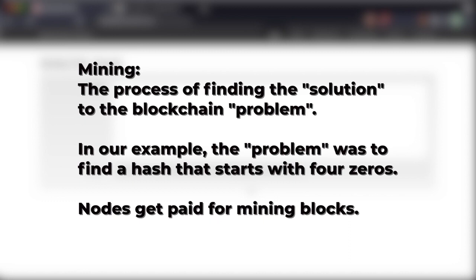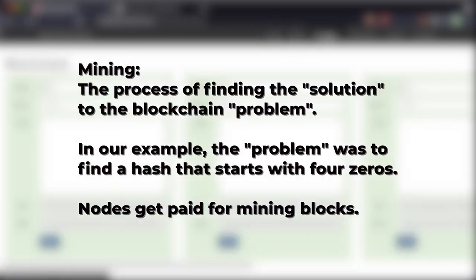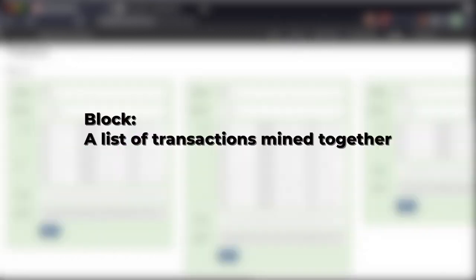Mining is going to be the process of finding the solution to the blockchain problem. In our example, the problem was finding a hash that starts with 4 zeros. Nodes get paid for mining different blocks, and the problem is going to be different blockchain to blockchain. A block in a blockchain is basically a combination of a block, nonce, transaction, and a previous hash to create this unique hash for this block.